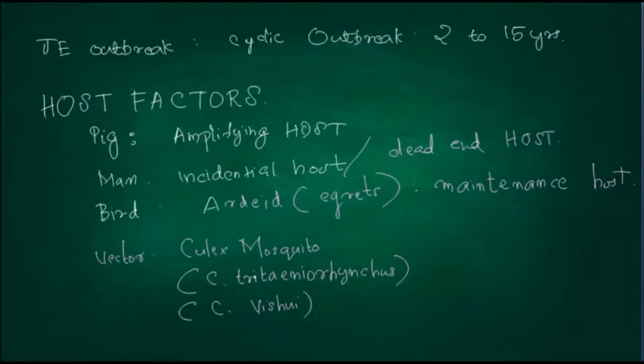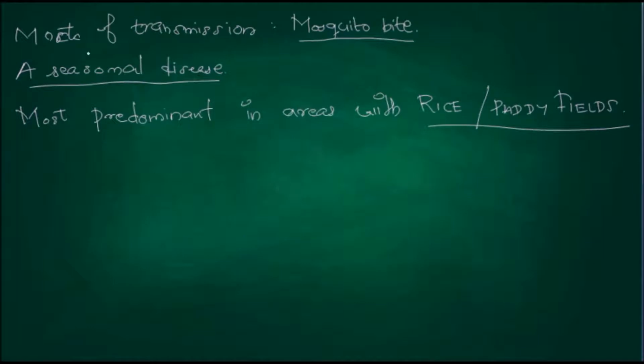One is Culex tritaeniorhynchus, and second is Culex vishnui. The mode of transmission is mosquito bite, and it is a seasonal disease, most prominent in areas with rice and paddy fields.